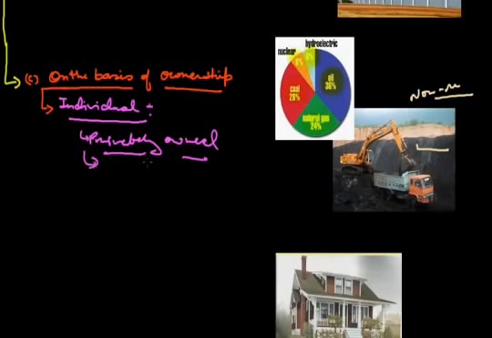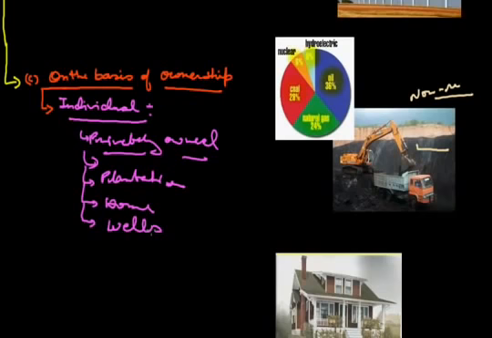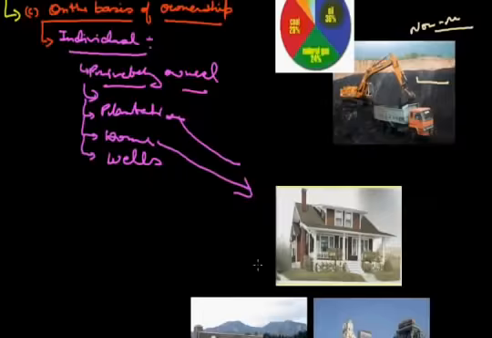We can take examples like plantation, home, in villages, wells, etc. Here is a picture of a home, which is an example of individual resources. This house or home is not our house, but it is the house of a particular person, an individual person. So it comes in individual resources. On the basis of ownership, the second type is